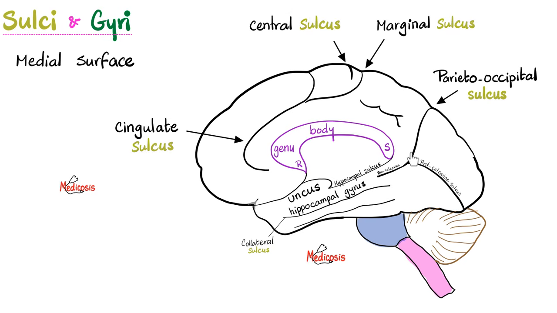This is the parieto-occipital sulcus, and this is the corpus callosum, which connects the right cerebral hemisphere to the left cerebral hemisphere. The corpus callosum has a rostrum, a genu, which means a knee, a body, and a splenium. For the pros out there, did you know that the splenium can help you differentiate between the male brain and the female brain? But that's a story for another time.